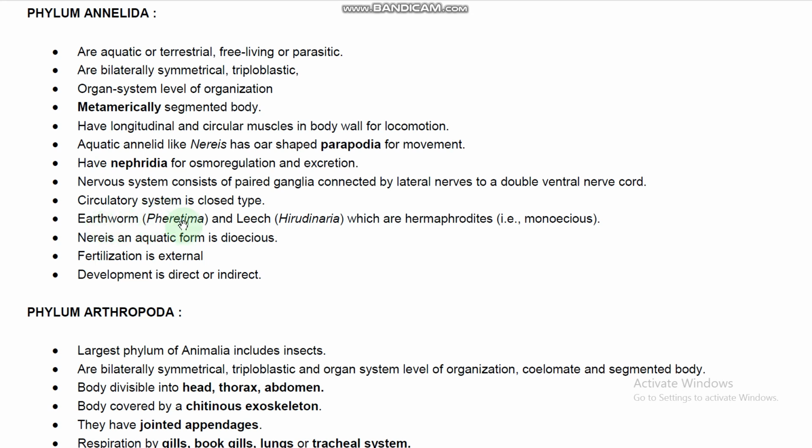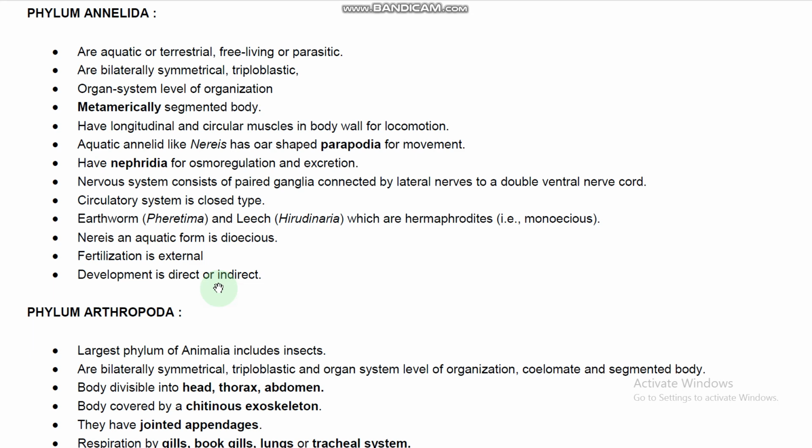Examples given here: earthworm Pheretima and leech Hirudinaria, which are hermaphrodites, so bisexuals, also called monoecious. Leech Hirudinaria is an ectoparasite, you need to remember. And Nereis is an aquatic form, which is dioecious, that means unisexual. Fertilization is external fertilization. Development is direct or indirect development.